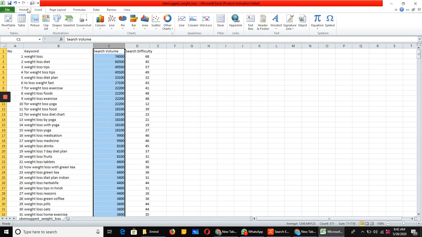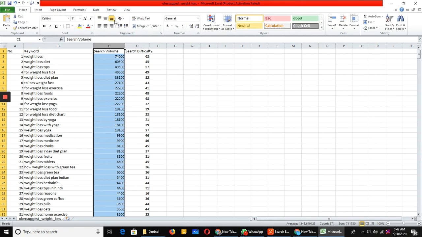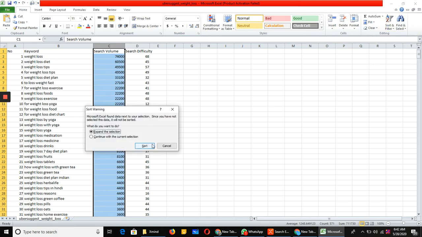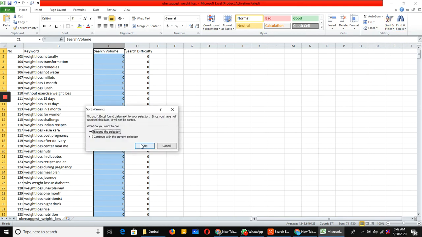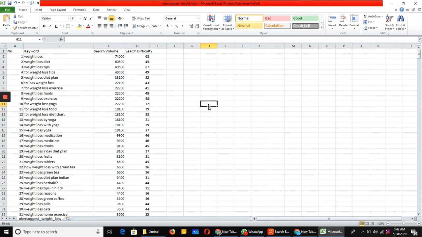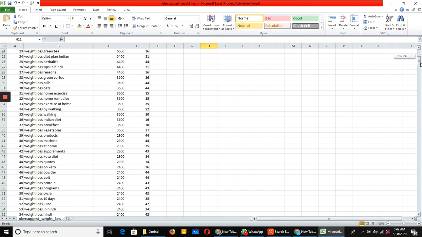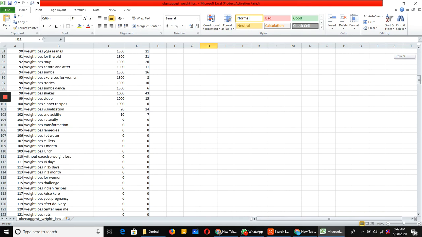Here's the filter option. Sort largest to smallest. I will filter and I need the maximum volume.